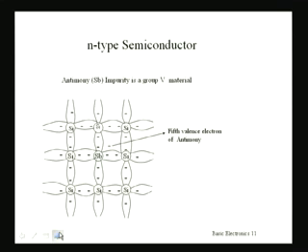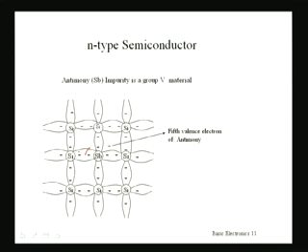As an N-type semiconductor means we have to add a pentavalent impurity material, let us take the example of adding antimony, which is a group 5 material having 5 electrons in the outermost orbit, to a silicon semiconductor. Now, this silicon atom has 4 electrons in the outermost orbit.